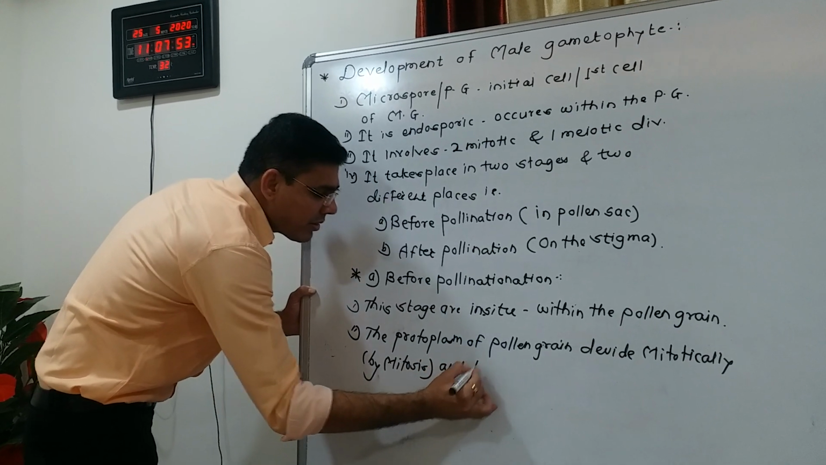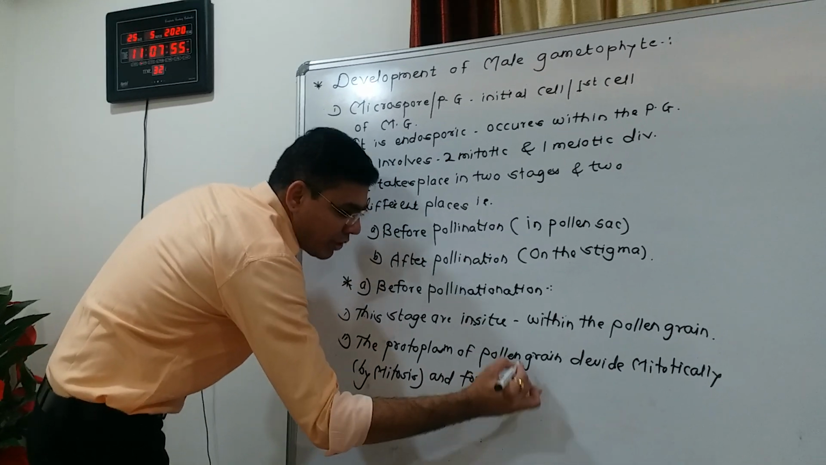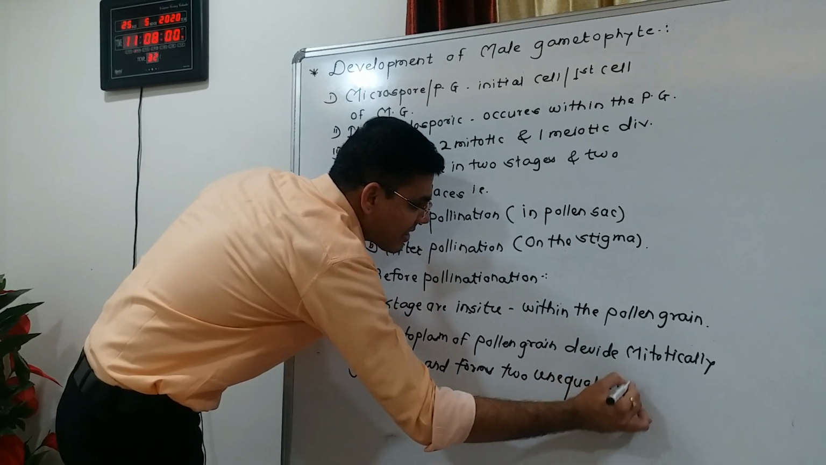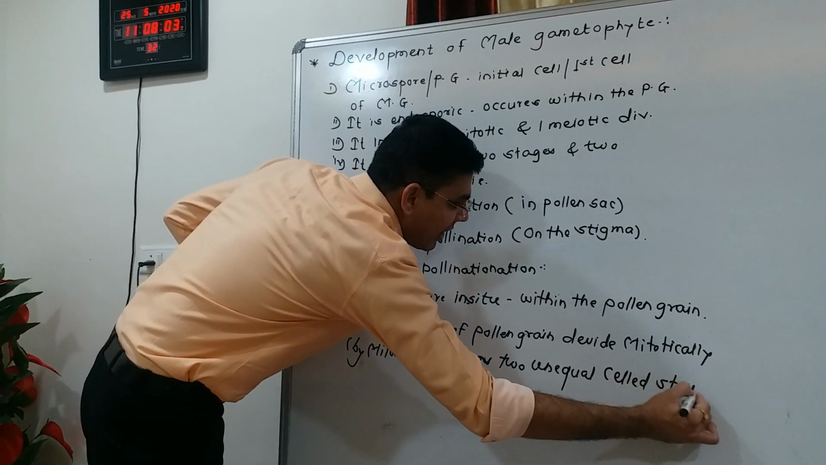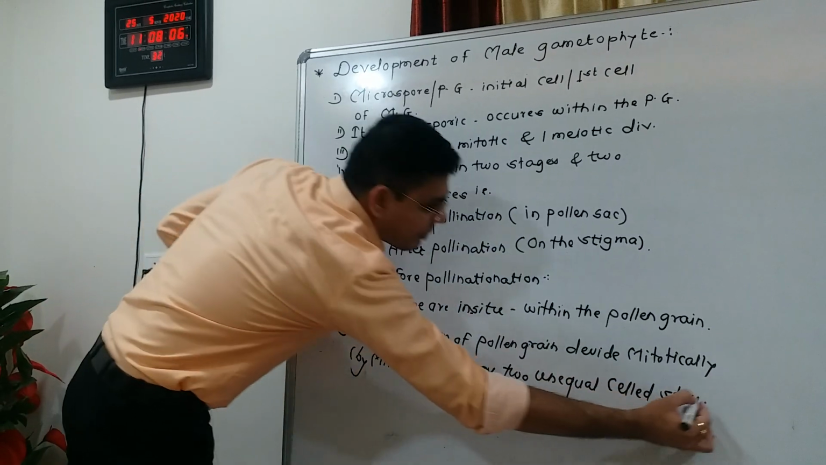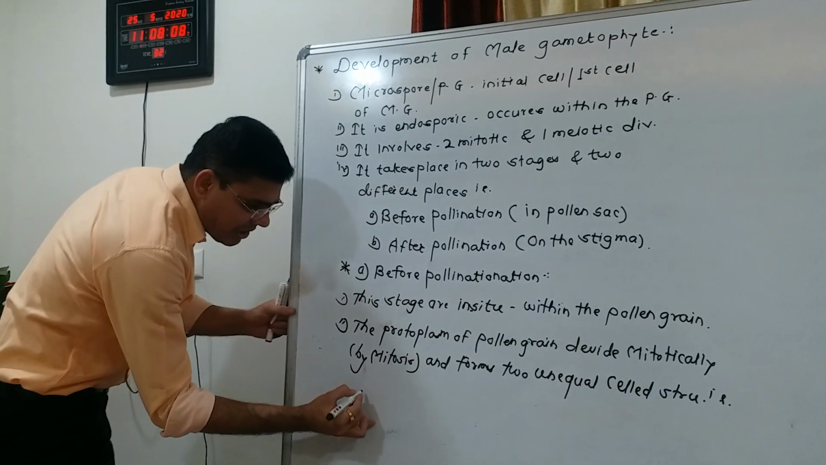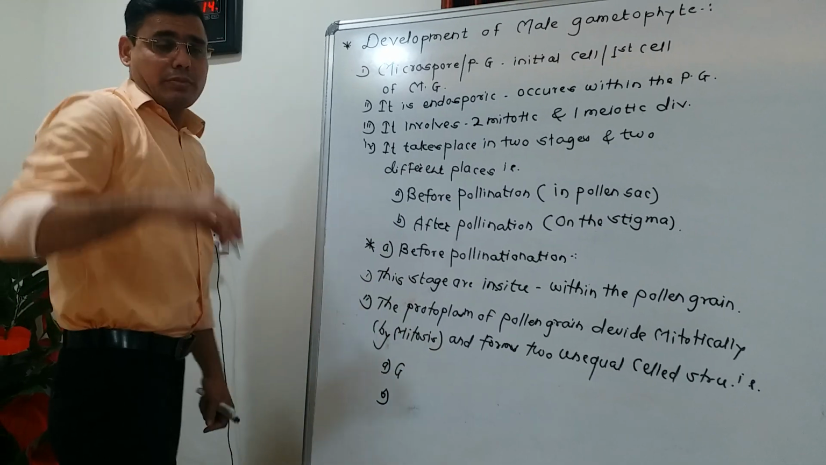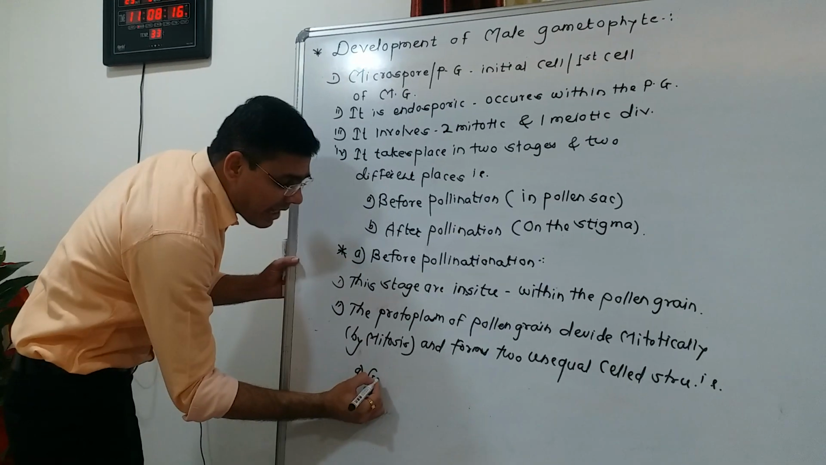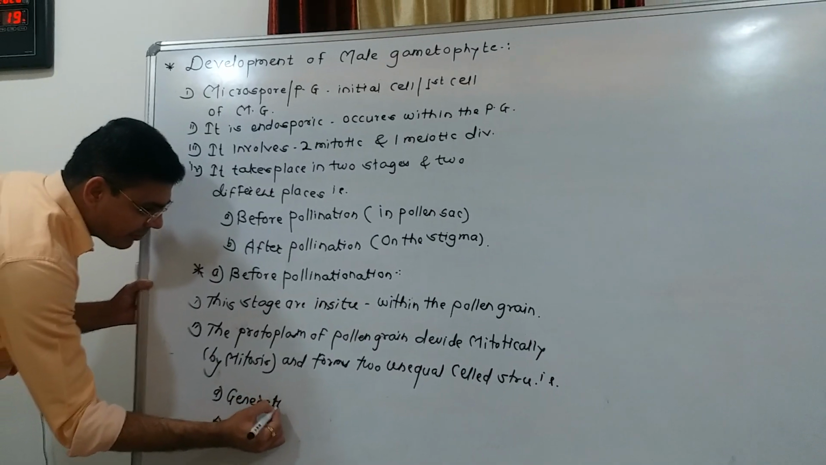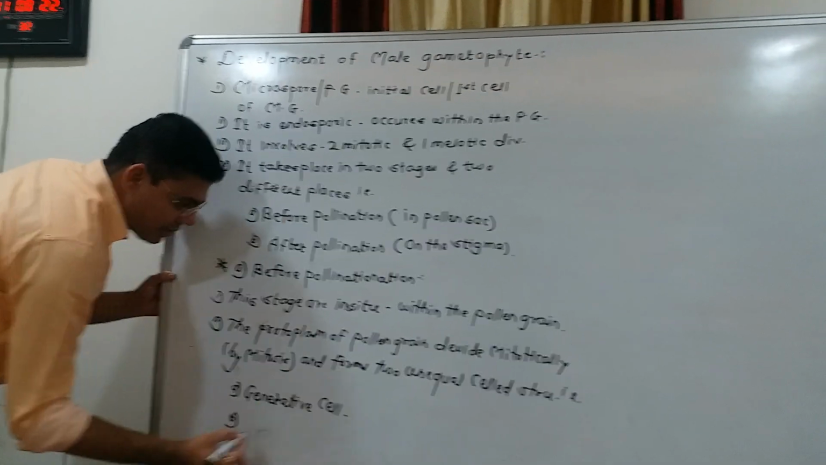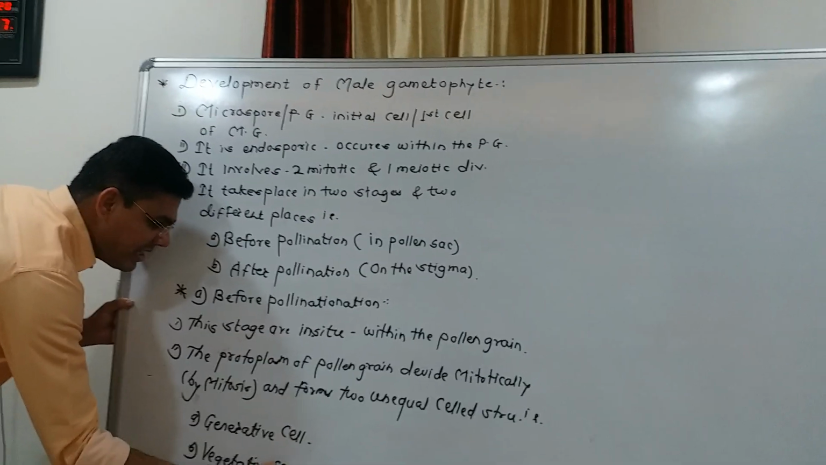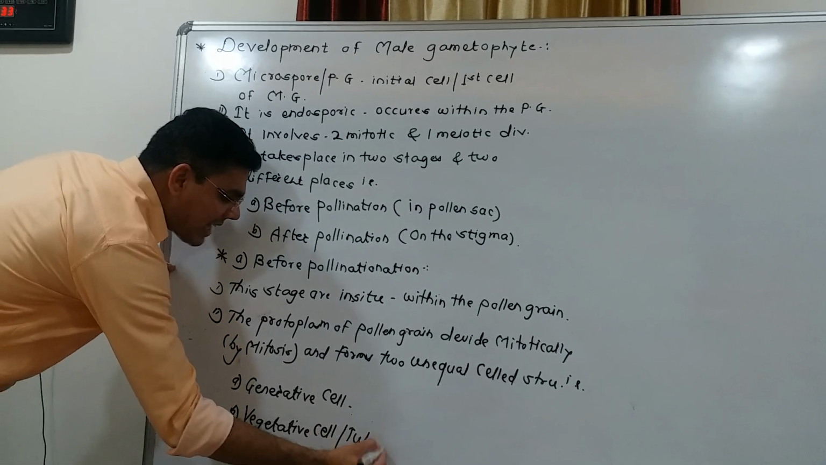And it forms a two unequal cell structure. That is, one cell is larger and another cell is smaller. The smaller cell is called the generative cell, and the larger cell is called the vegetative cell, or it is also called the tube cell.